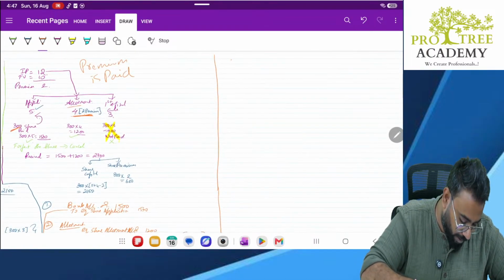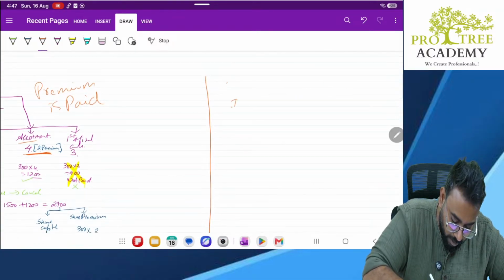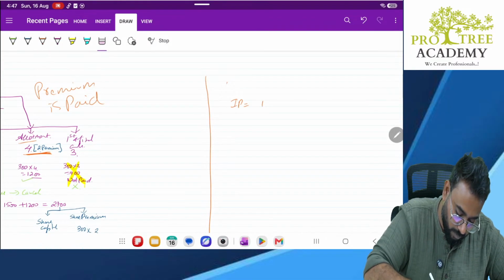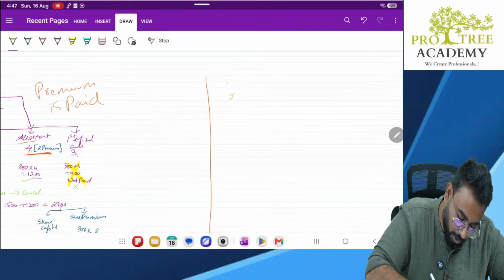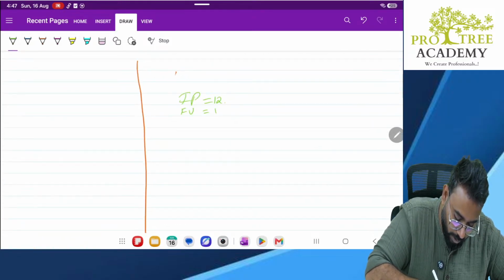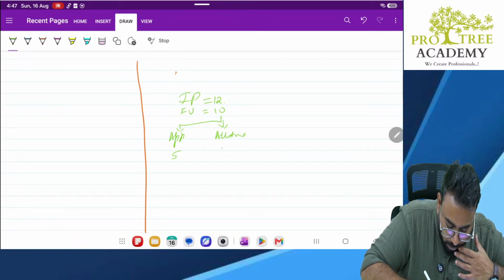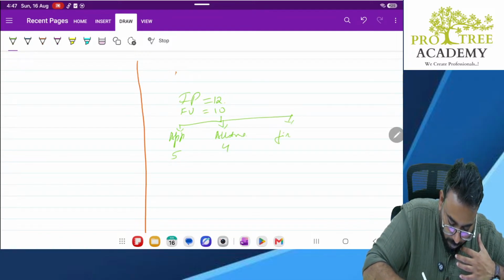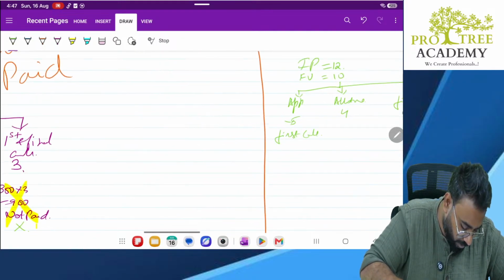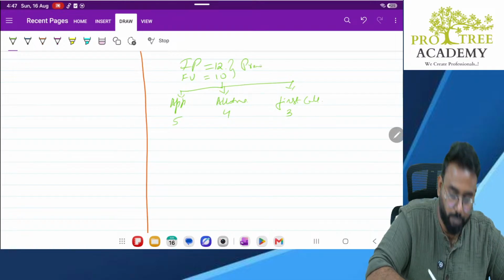Suppose, let's take this same example. Issue price is equal to 12. Face value is equal to 10. On application, say you receive 5. On allotment, you receive 4. First call, you receive 3. So premium is 2 rupees.